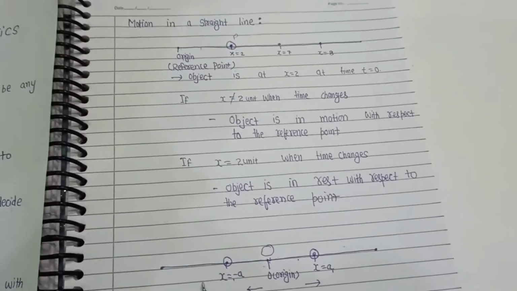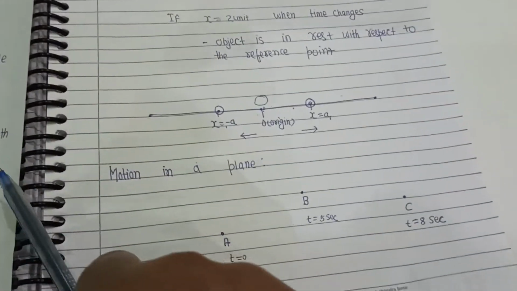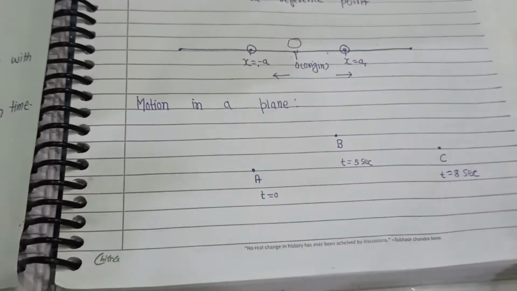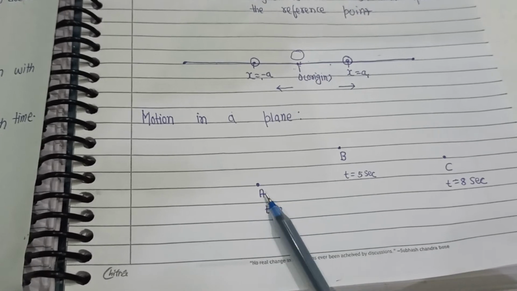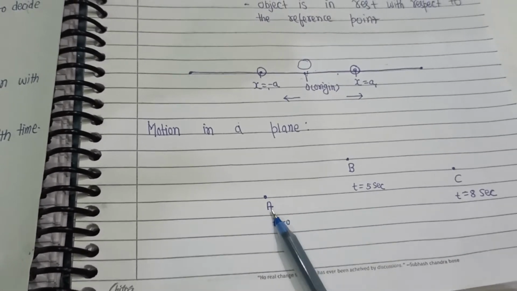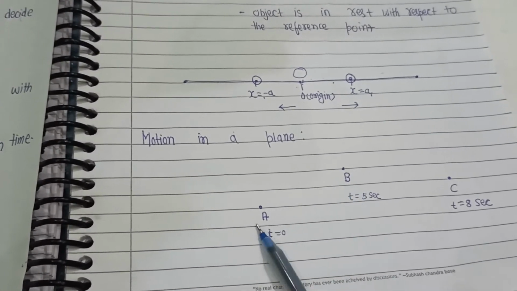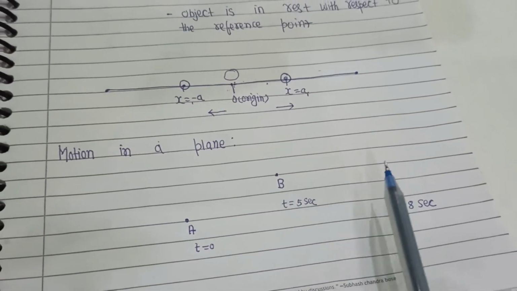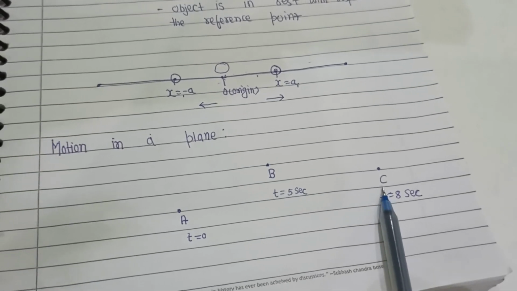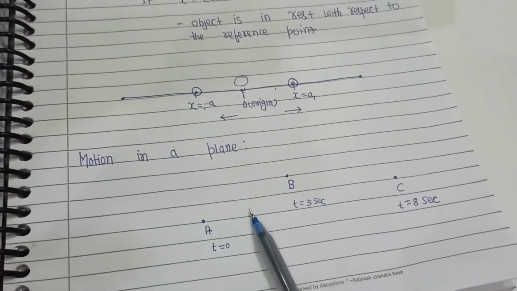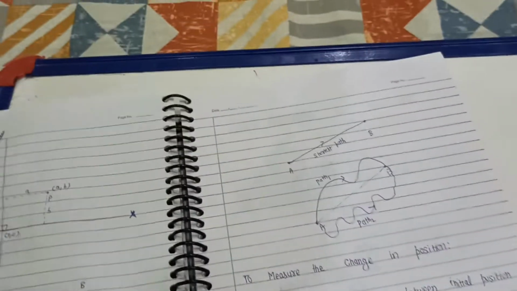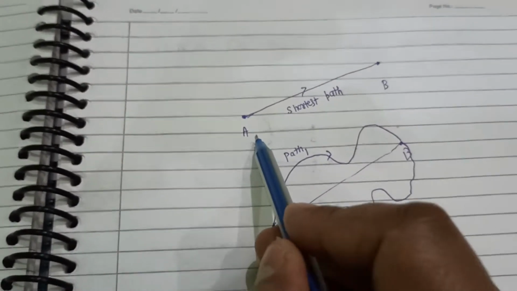So we have seen how we decide whether an object is in motion in a straight line. Now we see that the object can move in a plane also. This is the initial position A, and the object has moved from A to B after 5 seconds. Now after 8 seconds, the object is at C. How do we measure this change in position? For measuring the change in position, suppose this is the initial point.